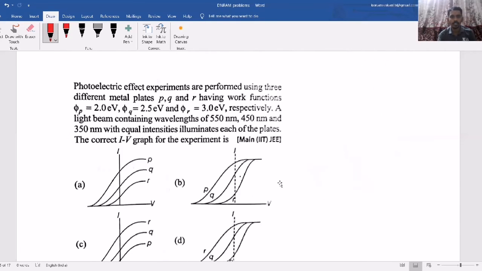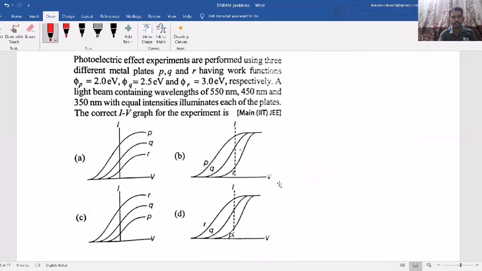Now let us take one more question. See here, photoelectric effect experiments are performed using three different metal plates P, Q and R having different work functions. First of all, you find the corresponding photon energy for each of the lights. See here, these are the work functions and these are the lights falling on it.